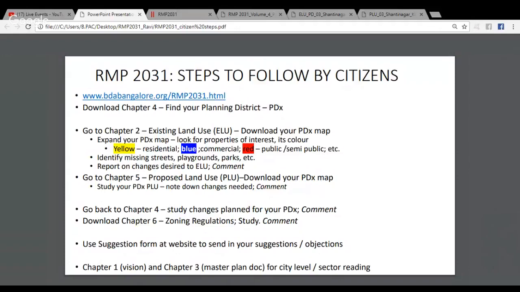Now, before I go further, there's another interesting thing that you might like to study in your area. I'm going to show you two maps for you to be able to understand, by taking an area that most people in Bangalore would understand. Now, this is really in Koramangala. And if you will bear with me and follow what I'm doing here.